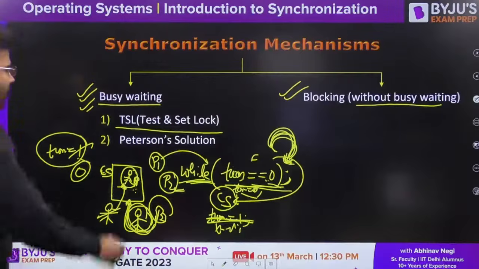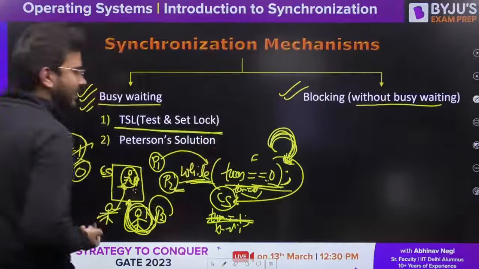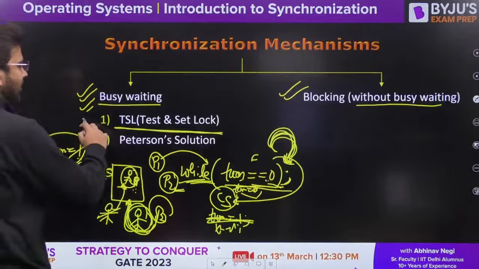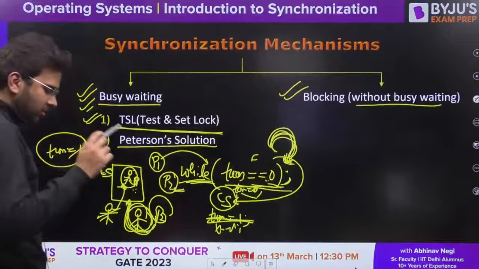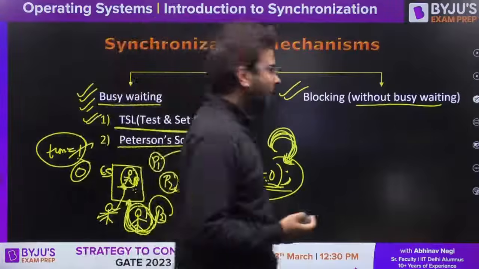Is it clear? So we have one busy waiting solution as test and set lock, that we will see in the next class, and we have Peterson's solution also, so we will see that also in upcoming classes.